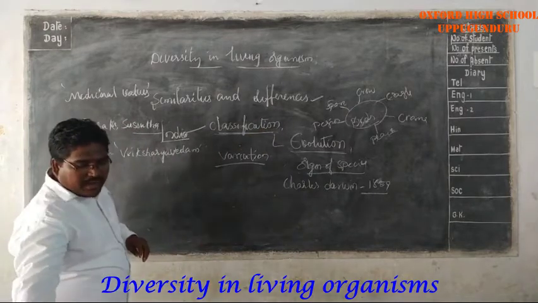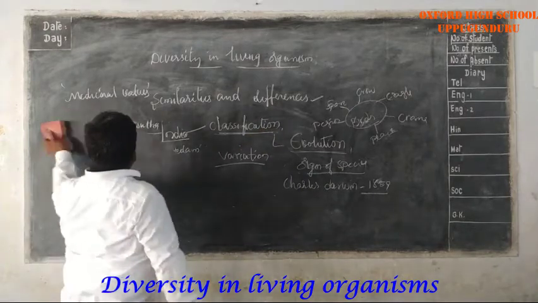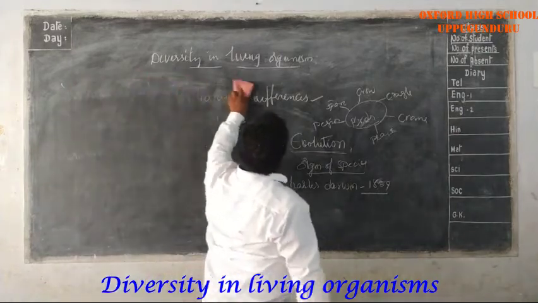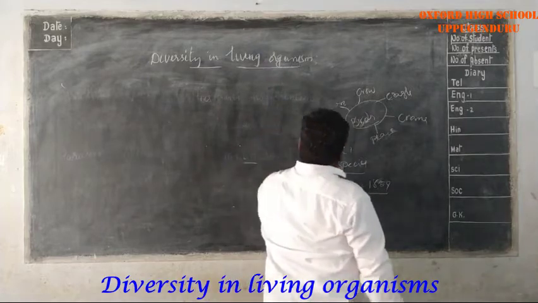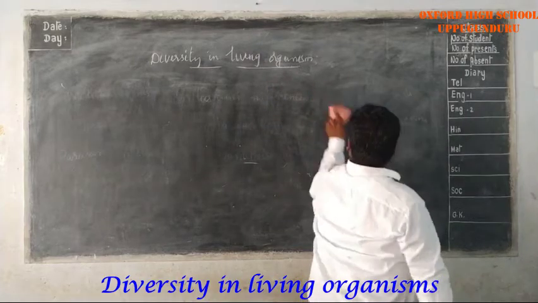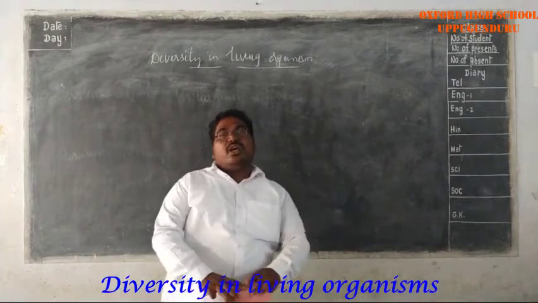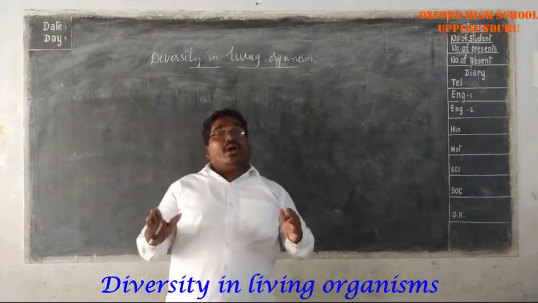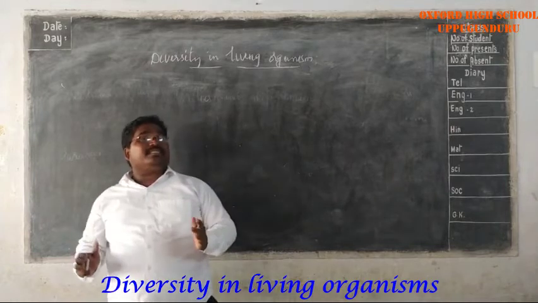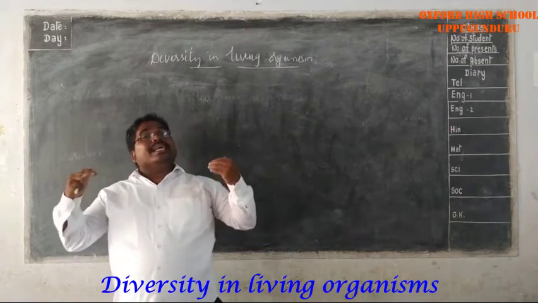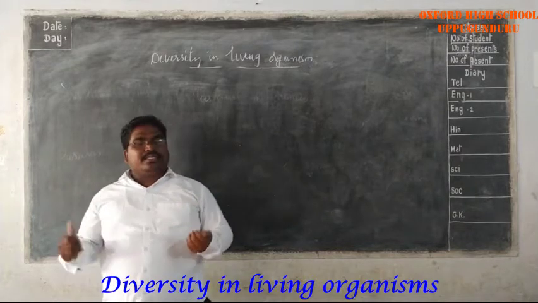After these scientists, when we come to the present situation, although scientists did not know about the similarities and differences among the organisms, they tried to give a classification of these organisms.